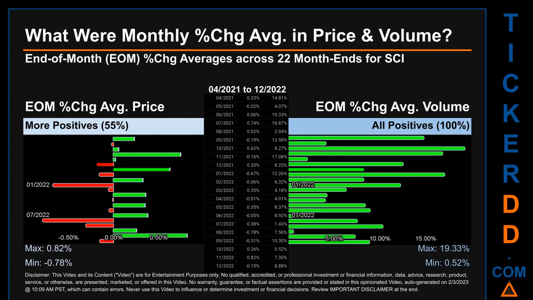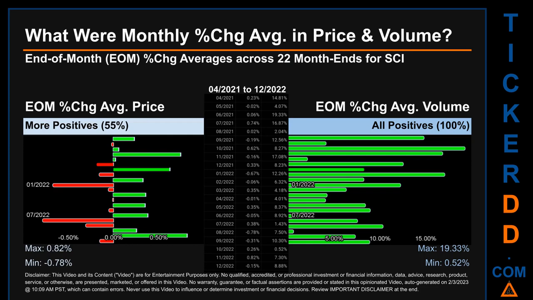What were end-of-month percentage change averages in price and volume for SCI? The monthly average of percentage change, in price and in volume, were calculated for each of the 22 month ends. That calculation took daily percentage changes and averaged them for each given month. If a month end came out negative, then it means that the month summarily saw a negative change.